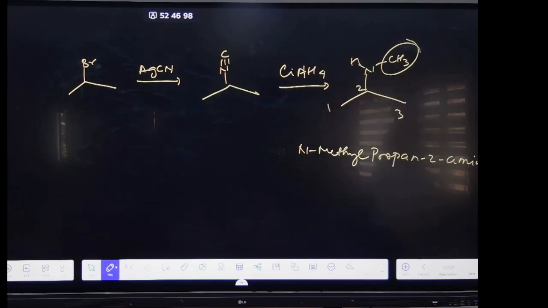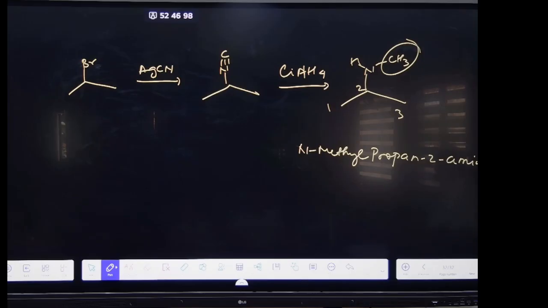Question number 23. Br2 FeBr3. So which option then? NO2 Br will be attached, then NH2 Br will come, then N triple bond NCl, dilute HCl, then OH Br will come. Which option?